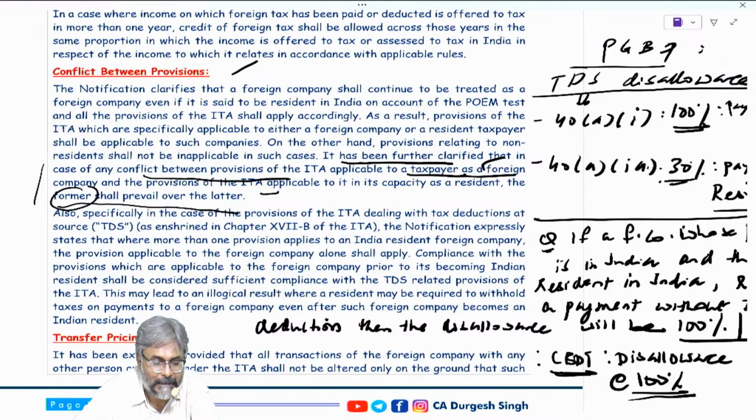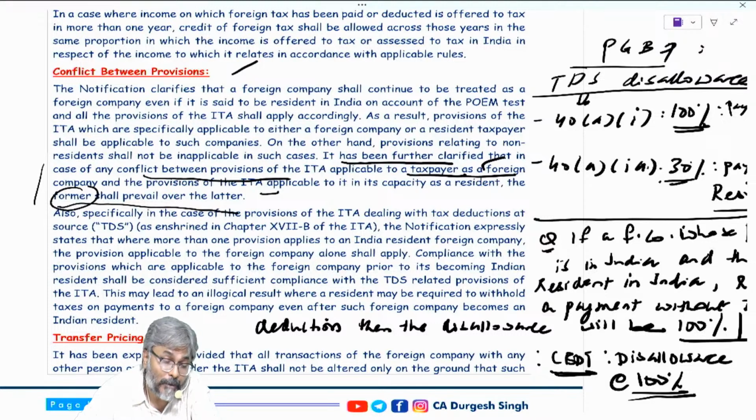Irrespective of whether the person is a resident or non-resident, we don't care. The rate will be the same, the same slab.